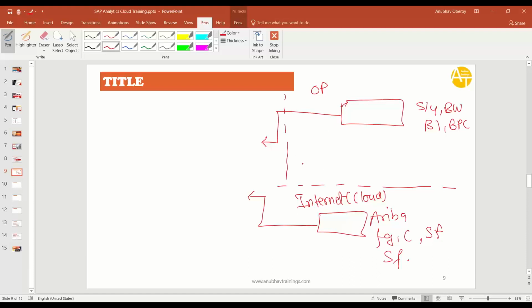What is Cloud Connector? What is Analytic Agent? What is an adapter? We will also cover use cases for S4, any ABAP based system, basically any NetWeaver based system, that we will completely cover. Plus, we will cover HANA Cloud. But unfortunately, I don't have Ariba, Fieldglass, SuccessFactors. If you can arrange an Ariba, Fieldglass, SuccessFactors system, I can also show connectivity with them as well.